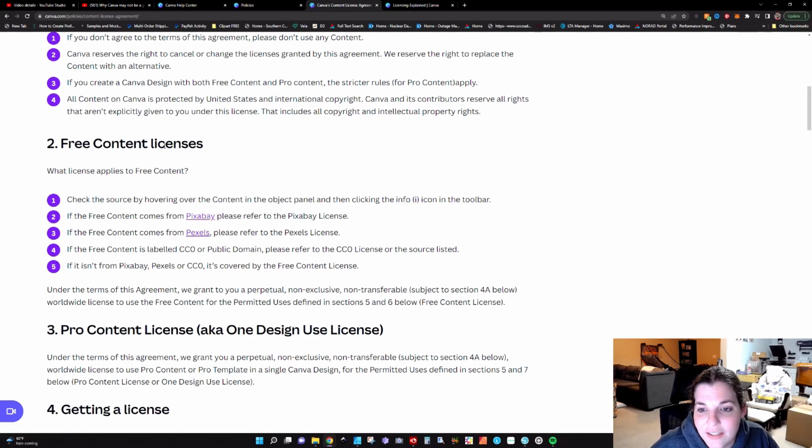Free content licenses. What license applies to free content? Okay, well first you have to check the source by hovering over the content in the object panel and then clicking the info icon in the toolbar. Let me show you what this looks like.